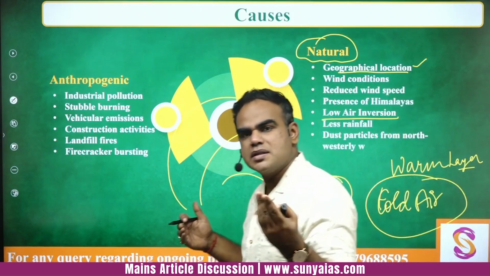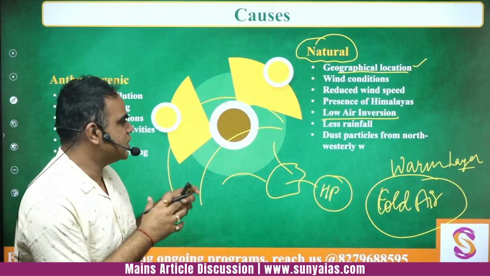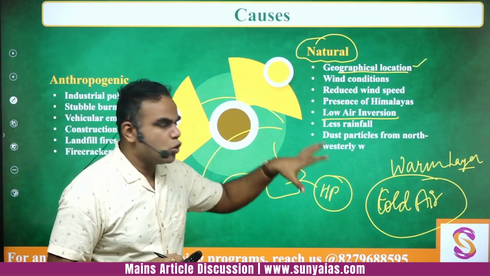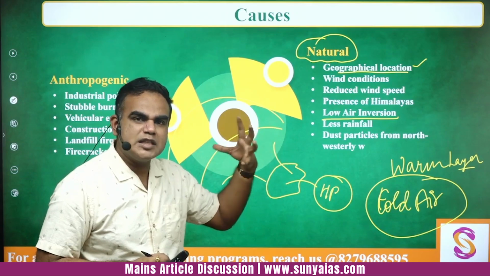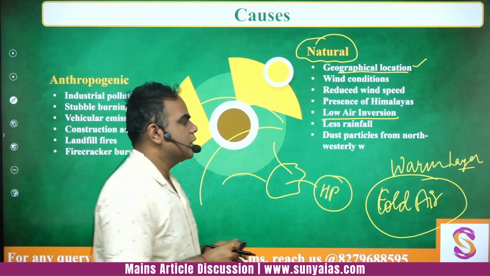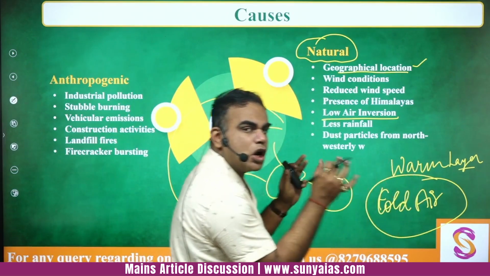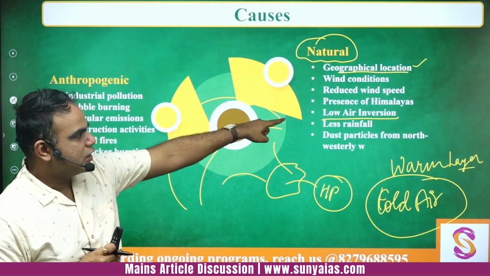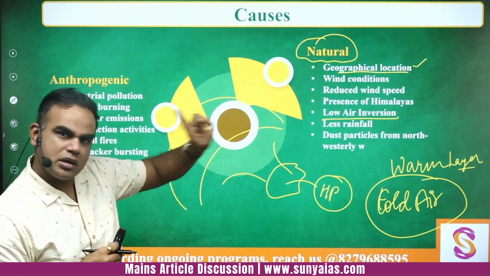And because of this and also because of certain high pressure conditions, the movement cannot happen of this air. So जो भी dust, PM 2.5, all these particles जो हैं pollutants, they happen to stay for a longer period of time, okay. So this again directly coincides with low air inversion, number one.